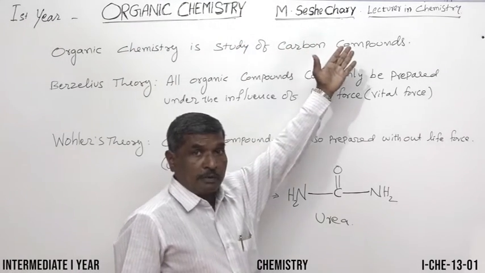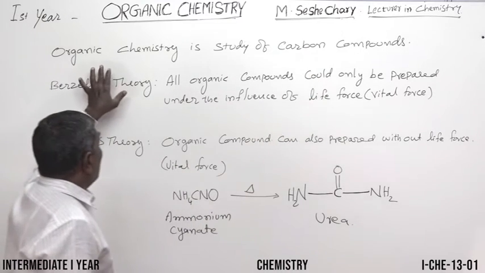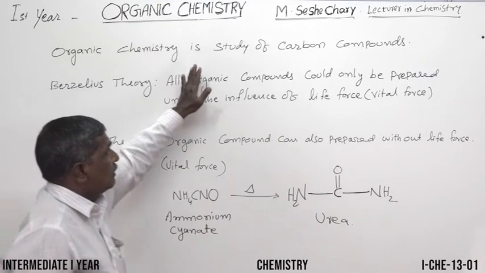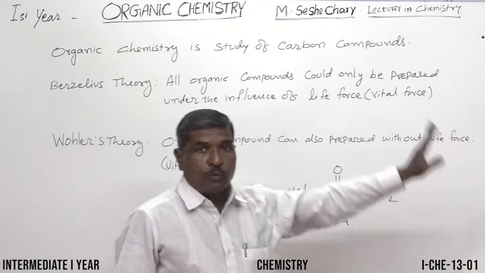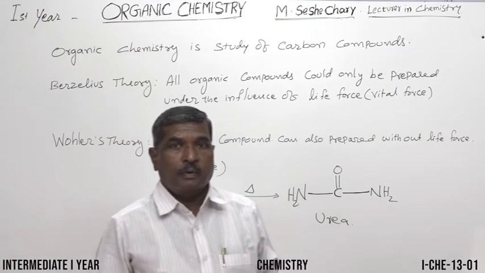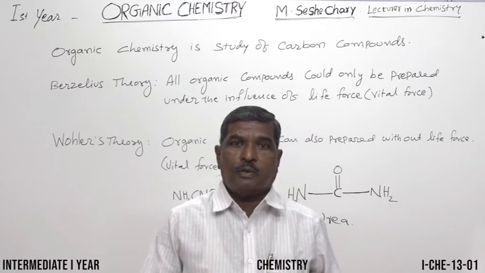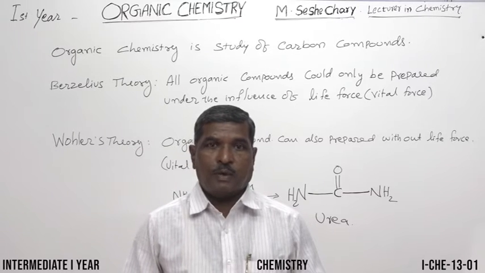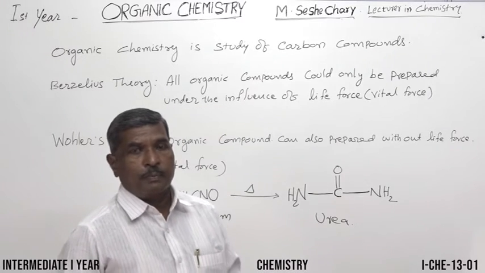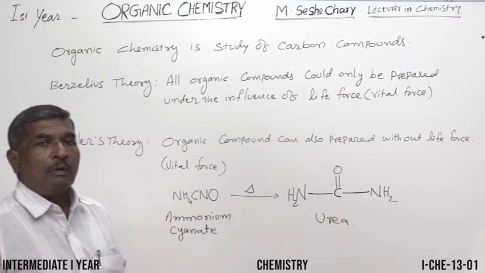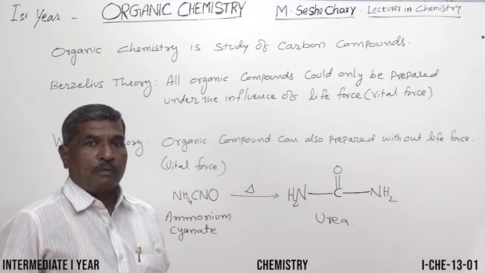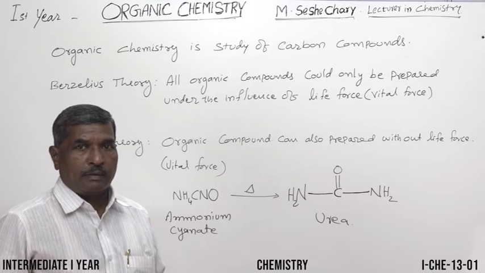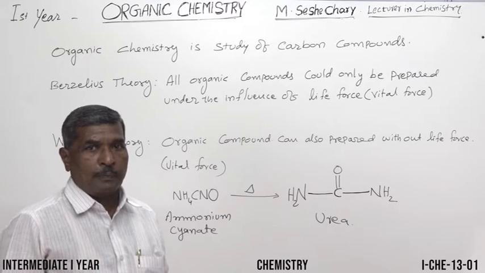I'm Sheshachari, lecturer in chemistry. The definition of organic chemistry is the study of carbon compounds. Study of carbon compounds is said to be organic chemistry. Carbon is one of the elements in the periodic table, and on the basis of one element we have a separate branch, and that is organic chemistry.